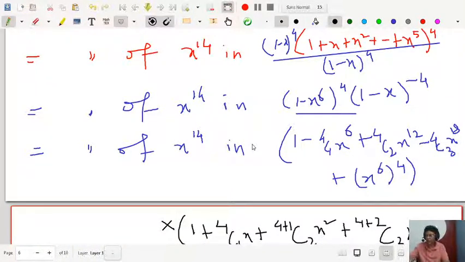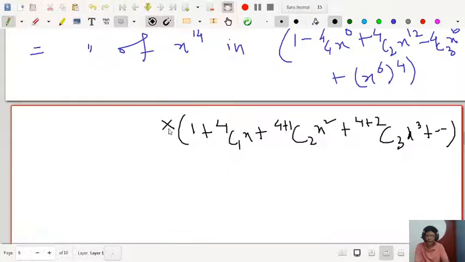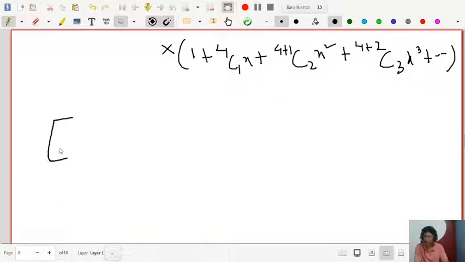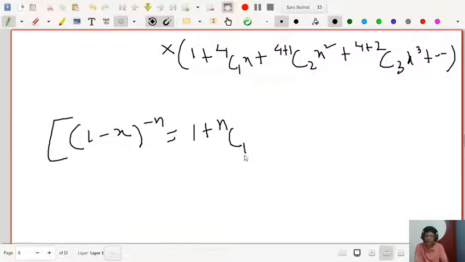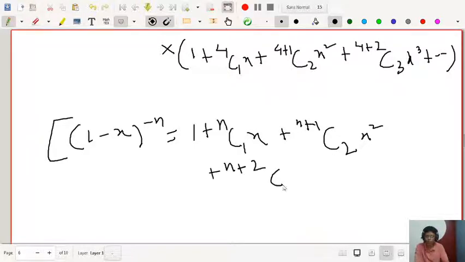Let me write the general thing for you. How will you identify? Let me give you one formula here. (1 minus x) whole to the power minus n can be written as 1 plus nc1 x plus (n plus 1)c2 x square plus (n plus 2)c3 x cube and so on.